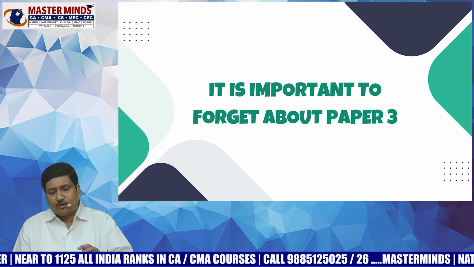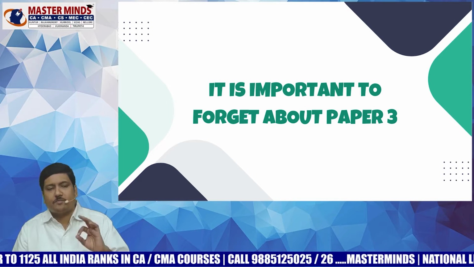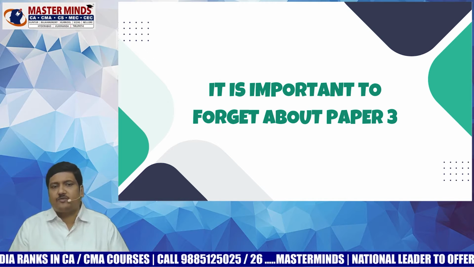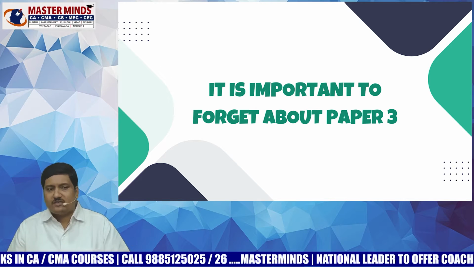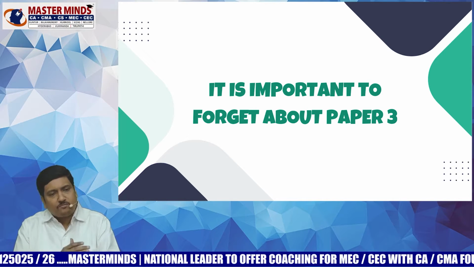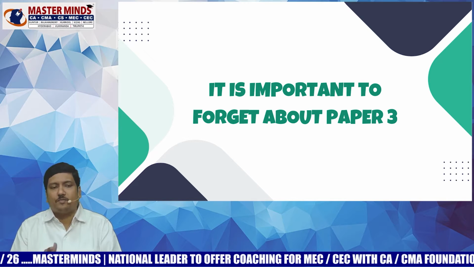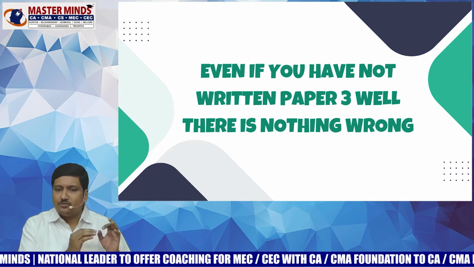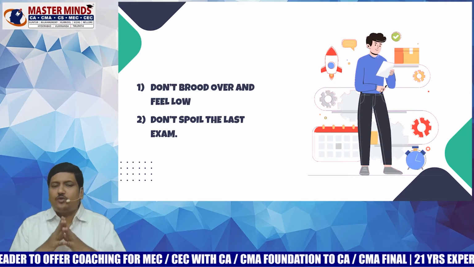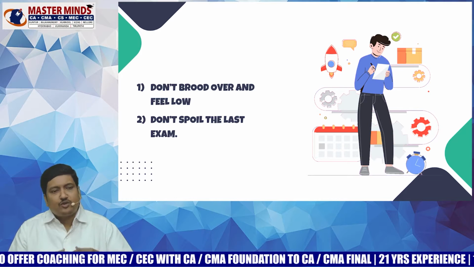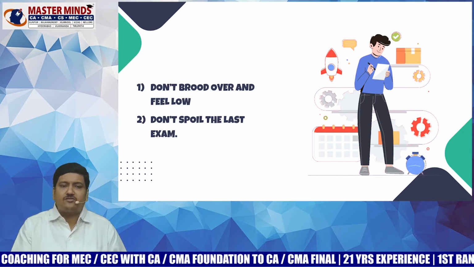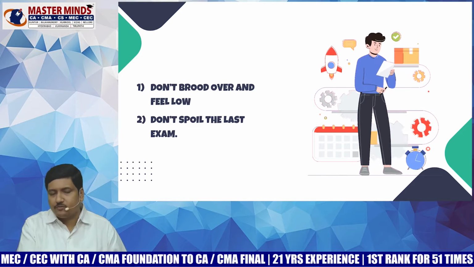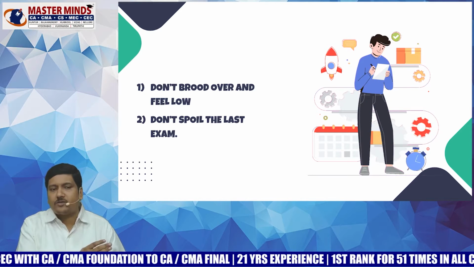First of all, it's very important for you to forget about paper 3. Whatever happened, so happened. It's a waste of time to discuss with friends and others. We don't know who is correct. From this moment onwards, stop thinking about paper 3 and start focusing on paper 4. Even if you have not written paper 3 well, there is nothing wrong. Since you can't change what has happened, there is no use of feeling bad. Stay focused and prepare well for paper 4. Don't spoil your paper 4 just because you have not written paper 3 well.